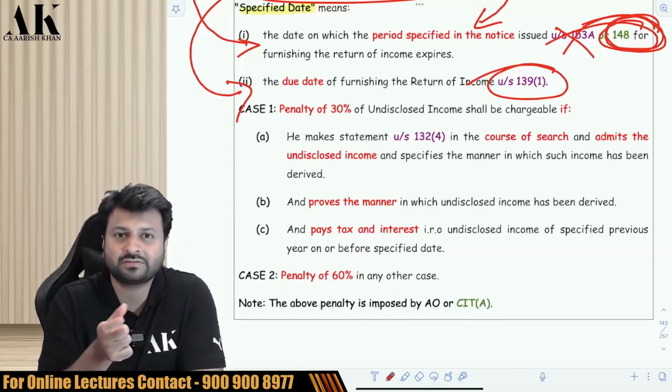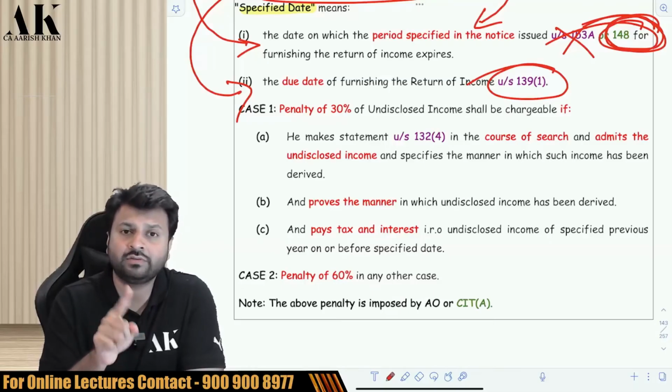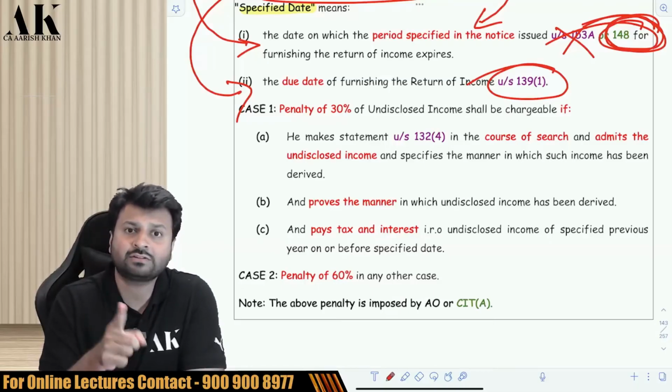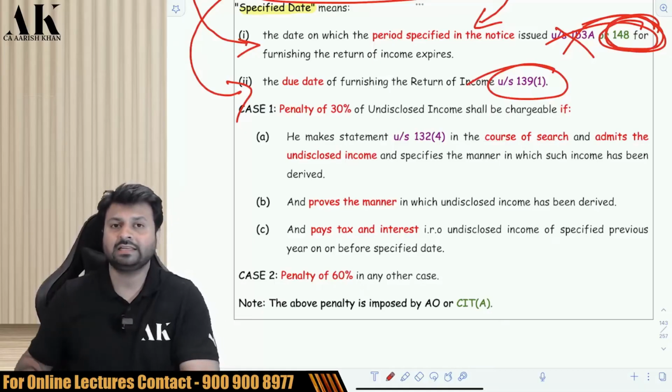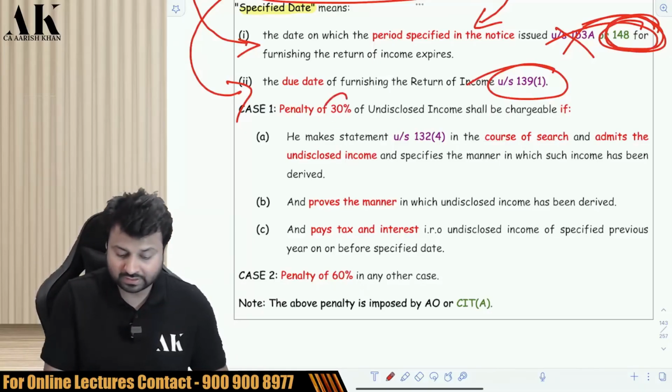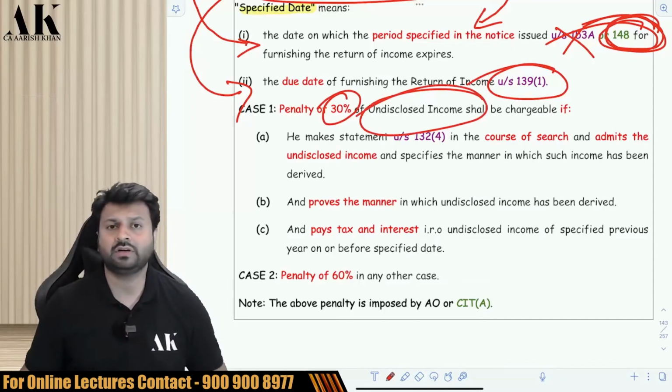Search generally conducts for 1 or 2 days, so it has to be explained within a span of 1 or 2 days in a statement under section 132(4), and he has to pay the tax and the interest on or before the specified date. In that case, he will be imposed with a penalty of 30% of undisclosed income. We are not going to leave you, still we are going to impose a penalty of 30% of undisclosed income.